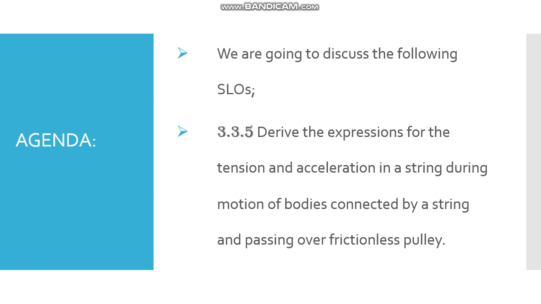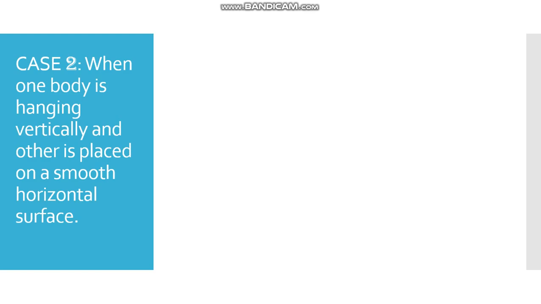So this was our case 1 for tension in a string. In this lecture video we will again derive the expression for the tension and acceleration, but this time we will be talking about case 2. Now what is case 2? Let's look into it. Case 2 is when one body is hanging vertically and the other is placed on a smooth horizontal surface.